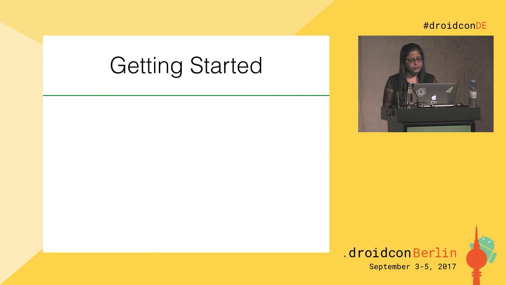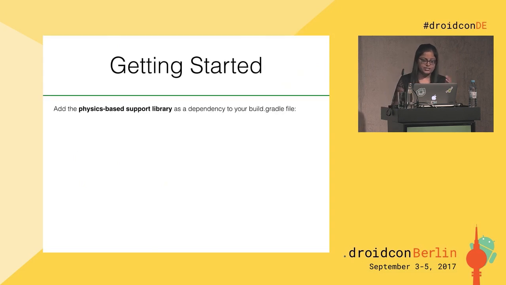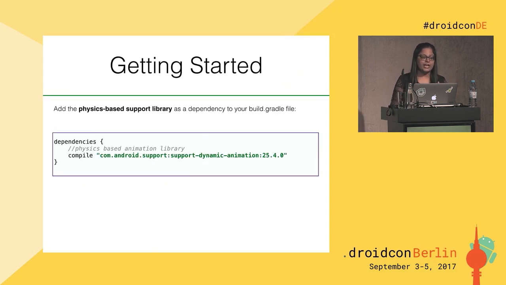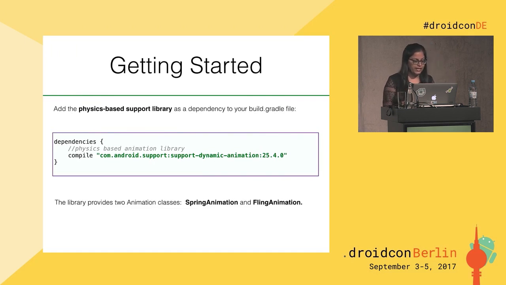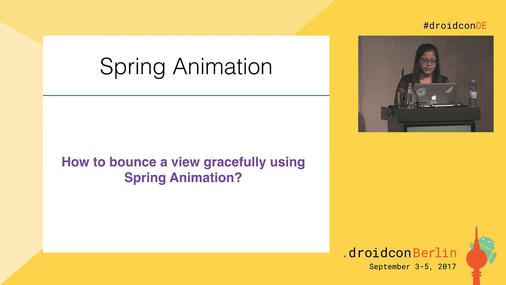Now, in order to get started, you need to add this physics-based support library in your Gradle file, and this library provides two classes, Spring Animation and Fling Animation. Now I'm going to walk you through these two classes and how to create cool effects using these two. So first, let's start with Spring Animation.